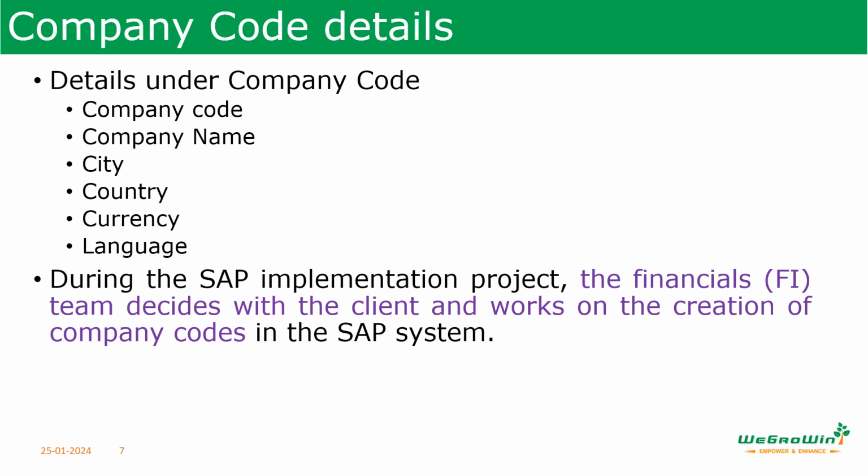During the SAP implementation project, the financial stream, that is the FI team, decides with the business and works on the creation of company code in the SAP system. In general, it is recommended that when creating a company code, you copy the new company code from an existing company code. In a standard SAP system, company code 0001 is there, which can be copied into various company codes, so that system will copy all the parameters specific to the company codes. If necessary, we can change the specific data in the relevant application, which is less time consuming than creating a new company code, and also reduces the chance of error when maintaining the settings for a new company code.